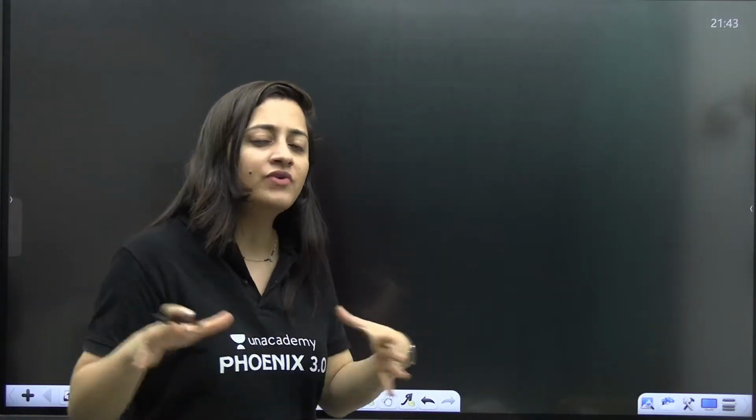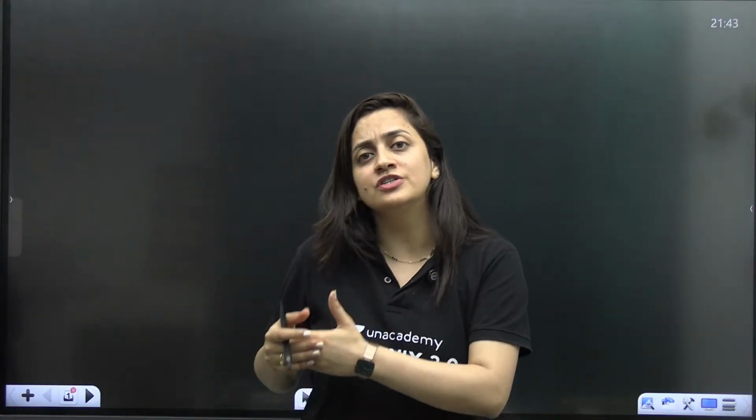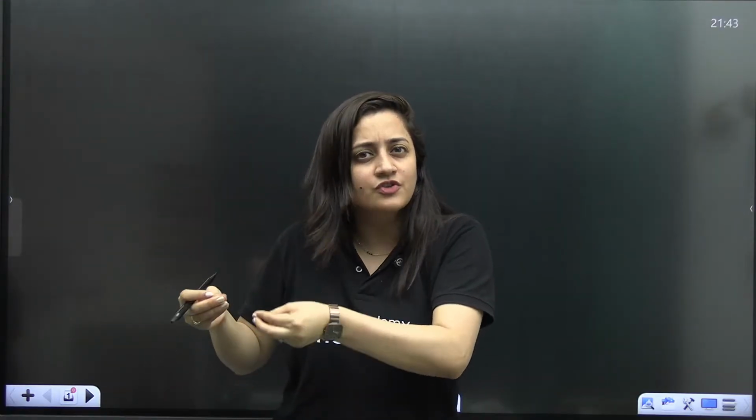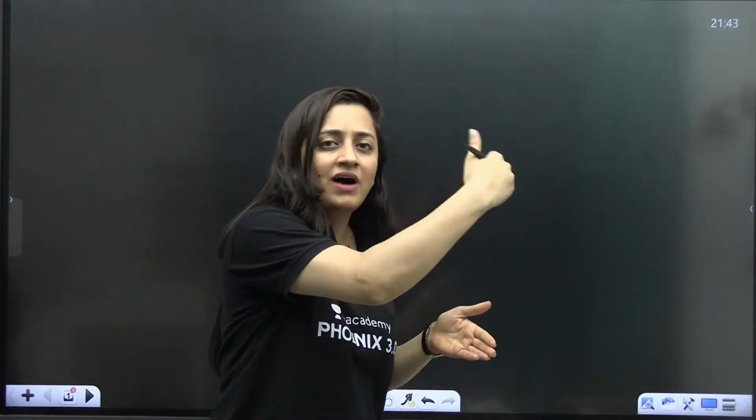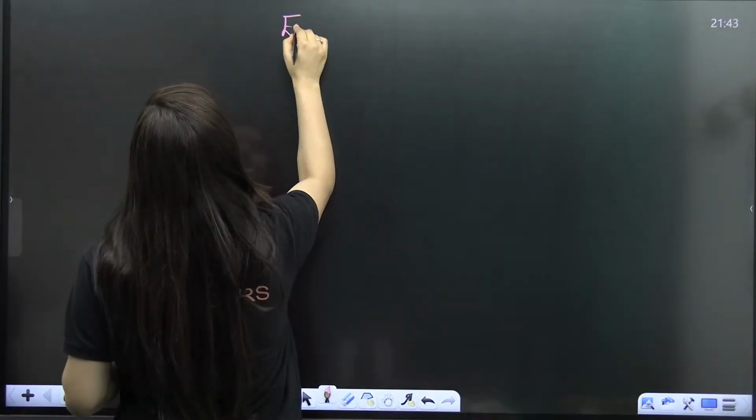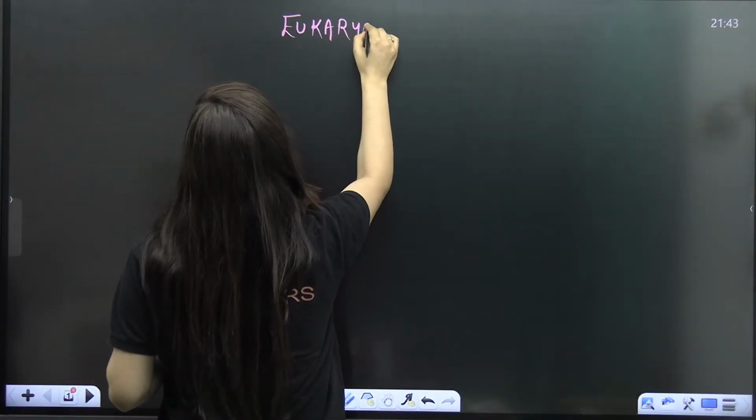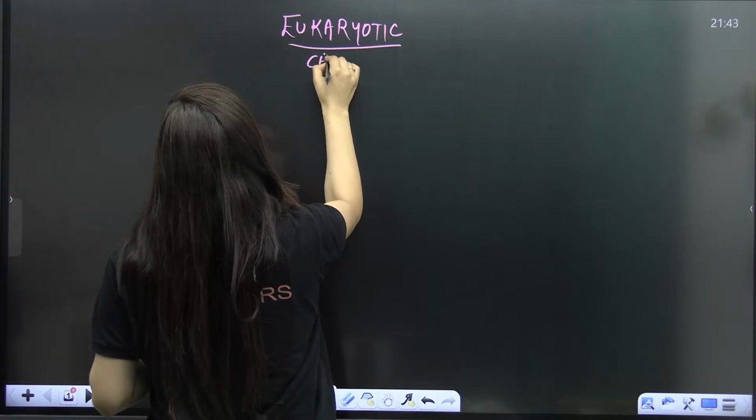So welcome to the session, guys. Right now we are continuing the Level Up series, in which we are picking up the most important chapters, and of course the basic ones. In all the lectures we always start from the basic level, from scratch, and then we move to the advanced level. So don't worry if you are watching this lecture for the first time. Trust me, you are going to understand each and everything, because today we are going to start the eukaryotic cell. We are already done with the prokaryotic cell.